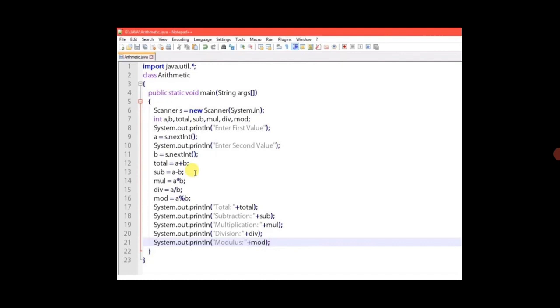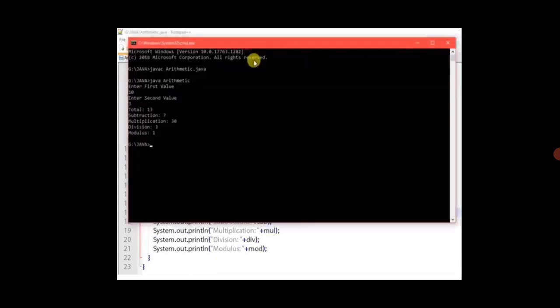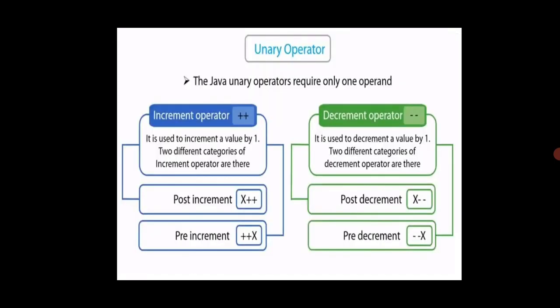Then multiplication, whose output is available in the mul variable, so it is printed with the multiplication. Then division, then modulus. This is the sample output for arithmetic operator.